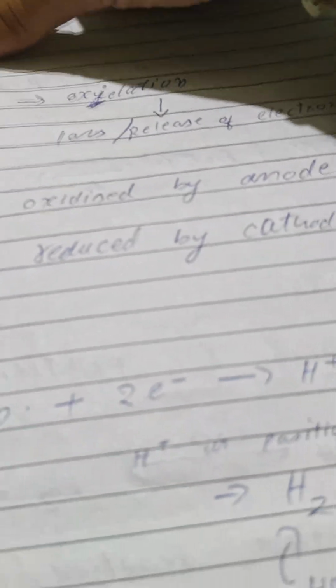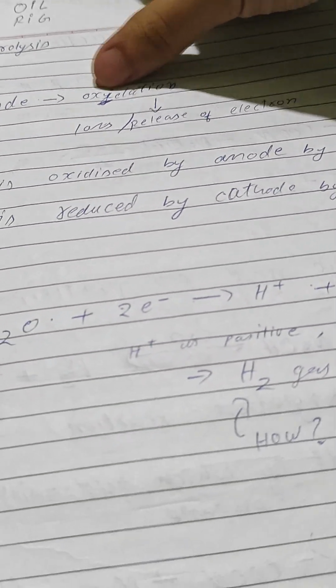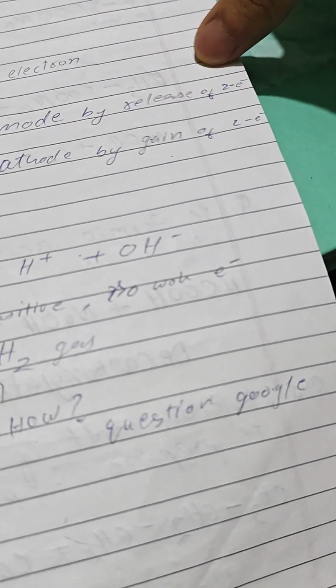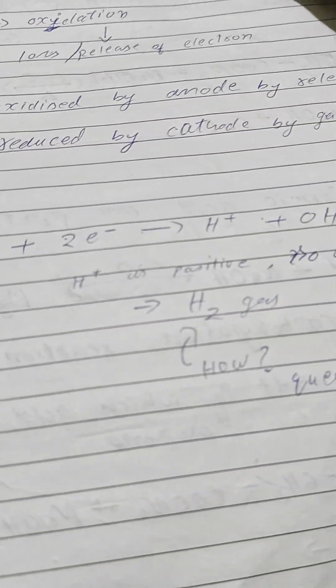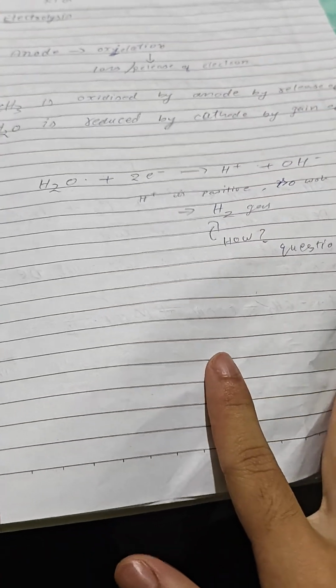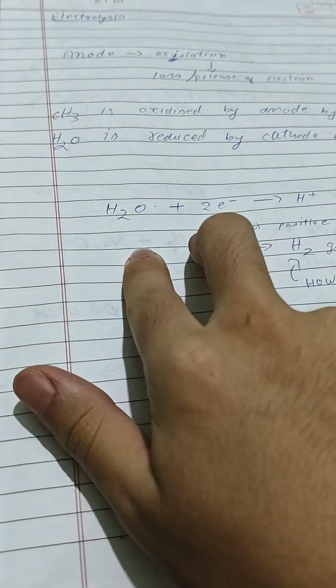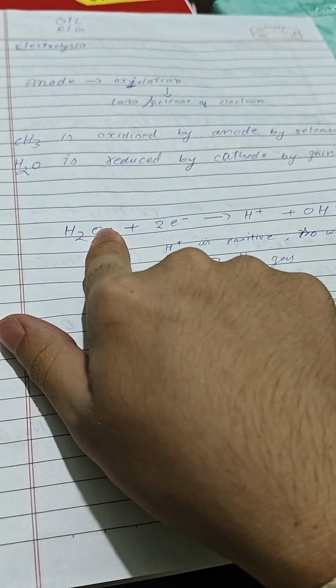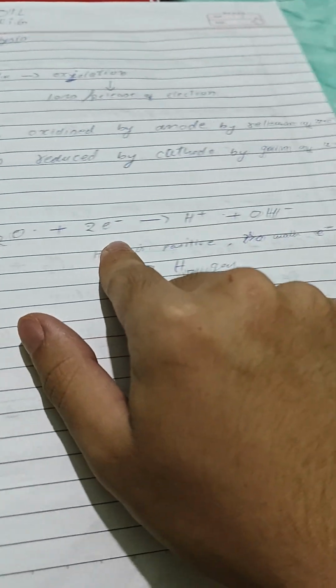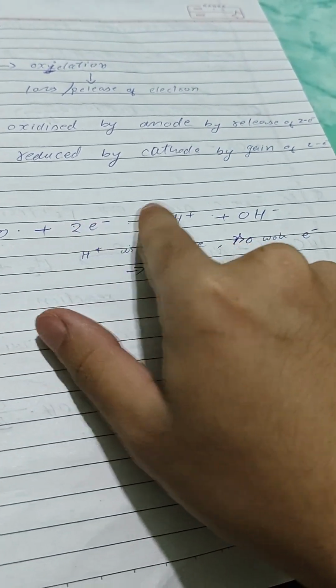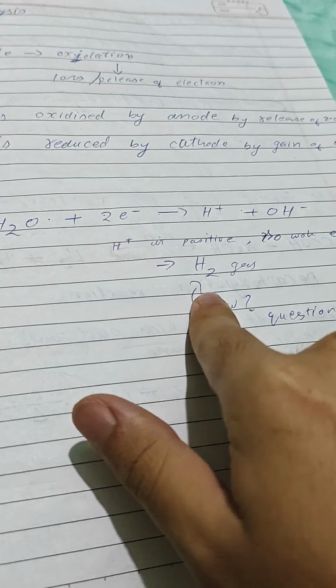Always remember electrolysis. Anode is the oxidation, while CH3 is oxidized at the anode by release of 2 electrons, whereas H2 is reduced at the cathode by gain of 2 electrons. H2O plus 2e, plus H plus... what was this one? Oh, it's the breakdown. If you break down water, it looks like this, and if I add an electron here and this one is already there, I get H2 gas.